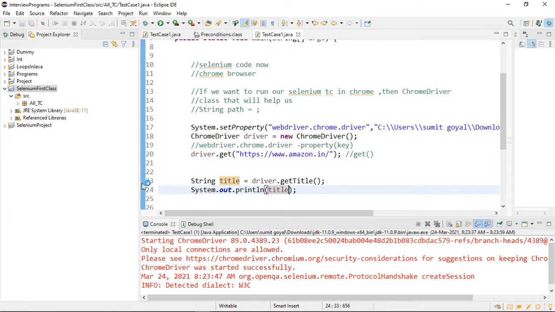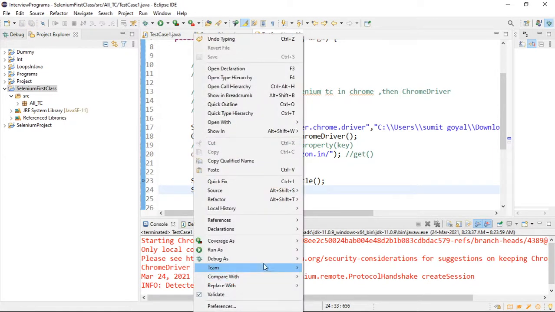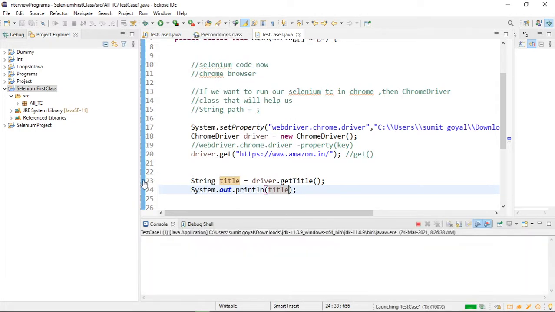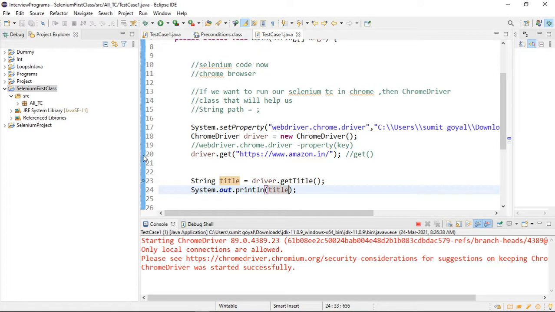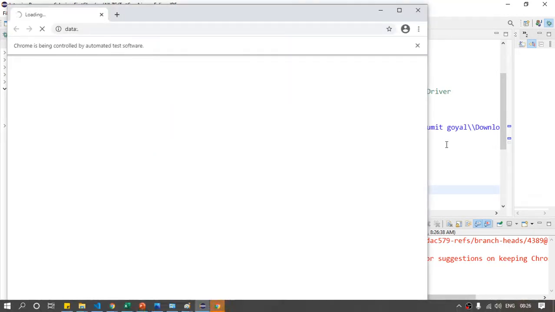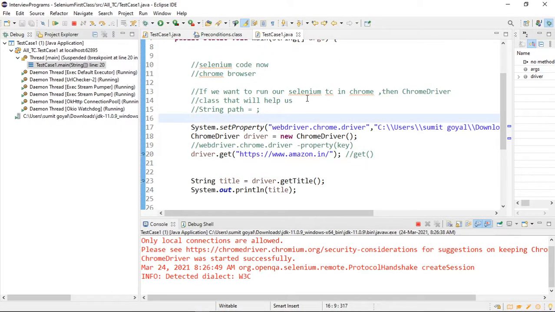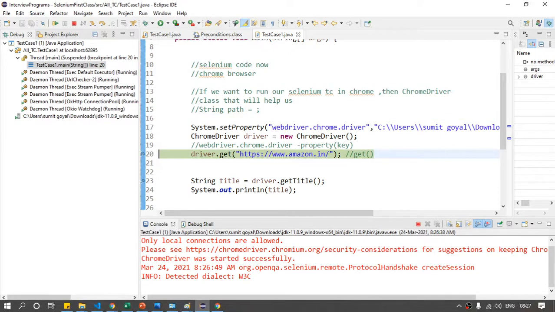If I show you in debug mode, if I debug this program, right click, debug as Java application. Provide one breakpoint here by double clicking, so our code will stop here. You can also provide it here, double click. You can see our Chrome browser open.